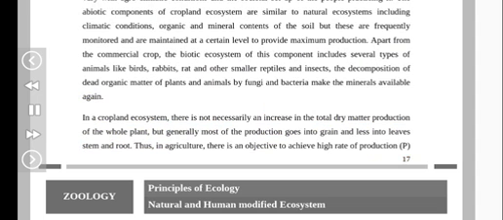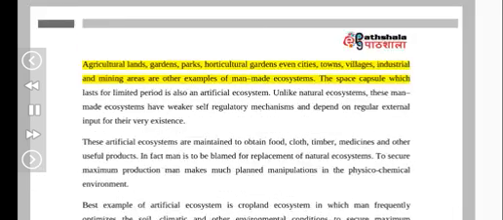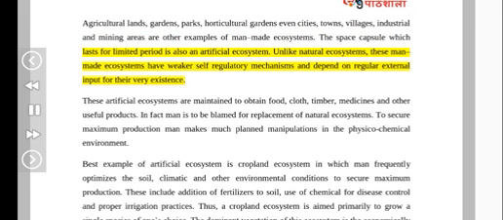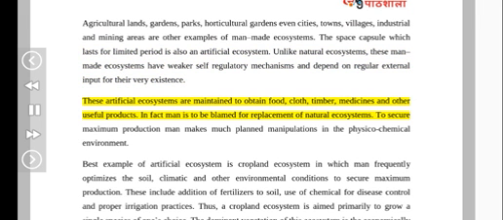Agricultural lands, gardens, parks, horticultural gardens, even cities, towns, villages, and industrial and mining areas are other examples of man-made ecosystems. The space capsule, which lasts for a limited period, is also an artificial ecosystem. Unlike natural ecosystems, these man-made ecosystems have weaker self-regulatory mechanisms and depend on regular external input for their very existence. These artificial ecosystems are maintained to obtain food, cloth, timber, medicines and other useful products.